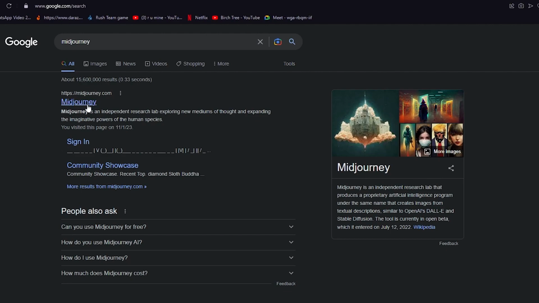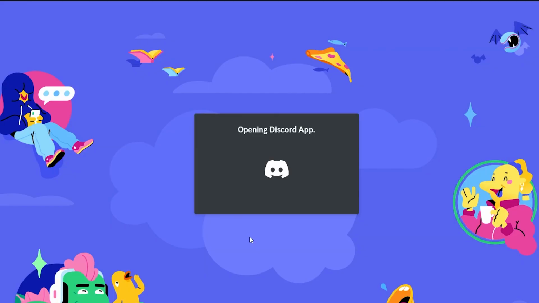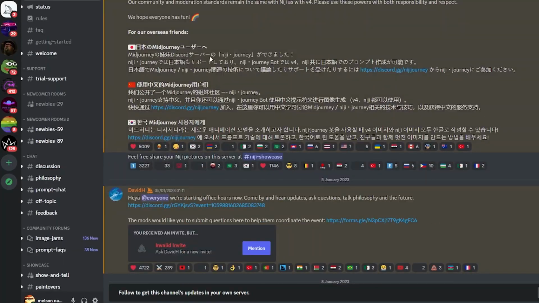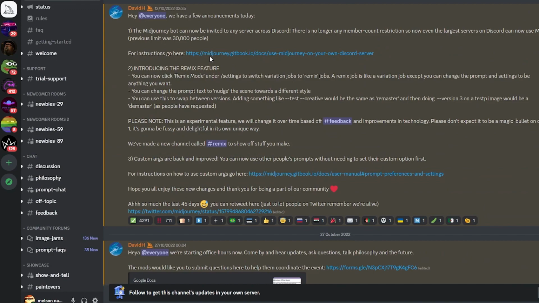Now if you have Discord, all you need to do is go to the Midjourney website. Here we are. You come to Midjourney and click on join the beta. Once you click on join the beta, they're going to bring you to your Discord app. Now this is the Midjourney server in the Discord app, and this is what it basically looks like. So now that you're here, you're obviously going to see a lot going on.